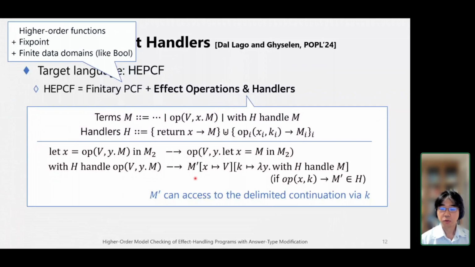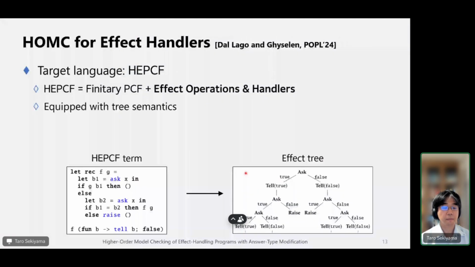Okay, and so then actually, using a variable K, M prime can access the delimited continuations. But this is a reduction semantics. To formulate higher-order model checking, the previous work also defines tree semantics. In the tree semantics, programs generate trees called effect trees.